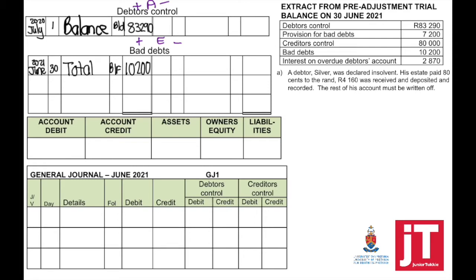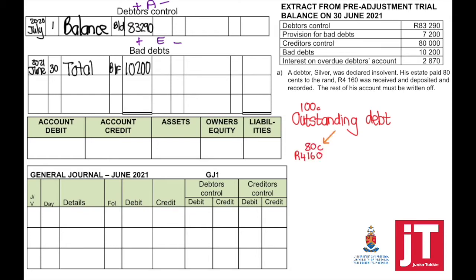So we're going to start with the opening balances and the total brought forward. From the pre-adjustment trial balance, debtors control have a debit balance because it's an asset. Bad debts, total brought forward on the debit side because this is an expense. So if I look at the adjustment, the total outstanding debt is equal to 100 cents.